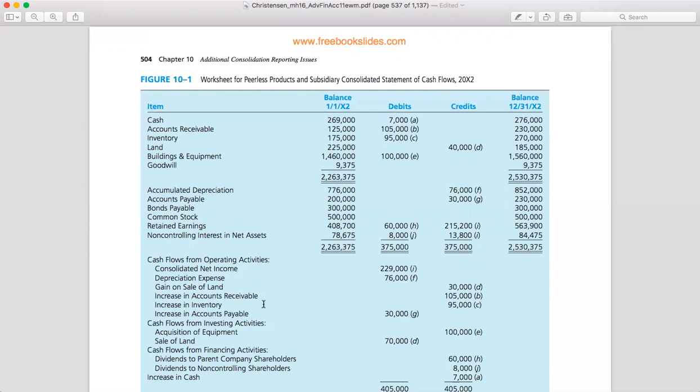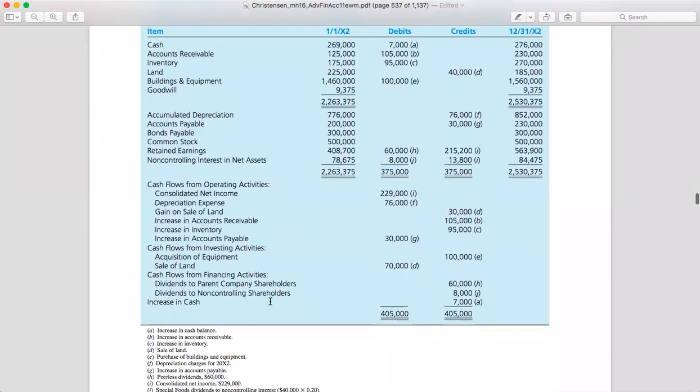So for example, for this 7,000 amount, there is an increase in cash. So that will be a part of this one. So there's an increase in cash of around 7,000, right?